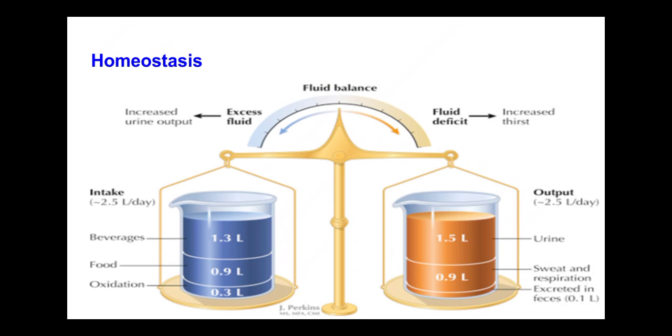In this case, integrated responses will increase thirst and decrease additional fluid losses until homeostasis is restored. On the cellular level, homeostasis is possible due to expandable semi-permeable membranes, which can accommodate small changes in osmolarity via osmosis. However, for proper cellular function, the intracellular fluid and thus osmolarity must be kept under tight control.